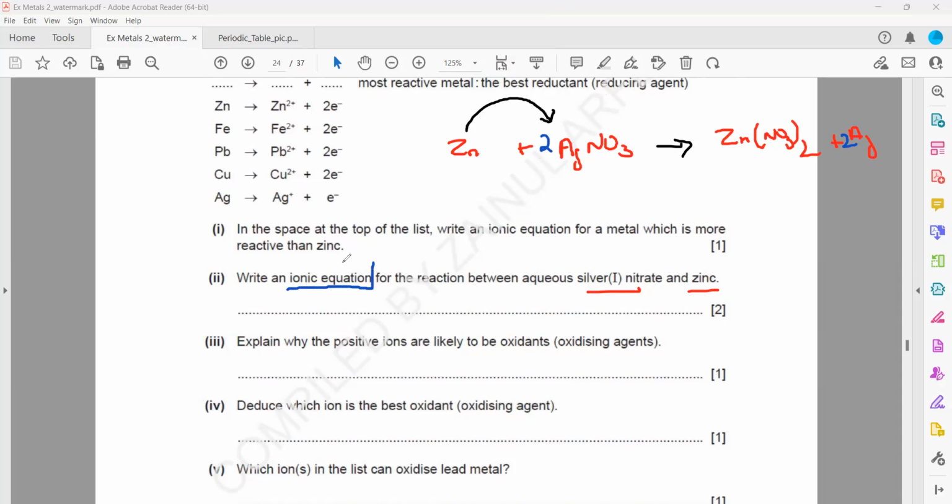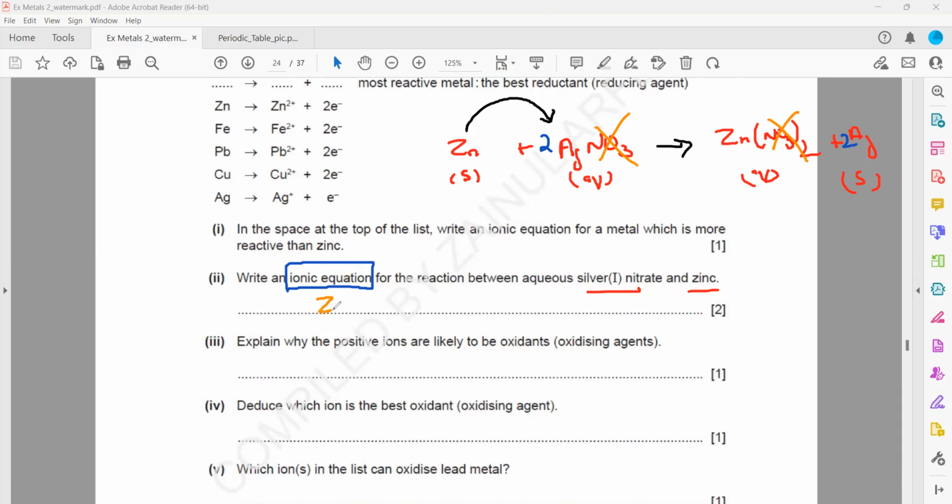They are asking for the ionic equation. In an ionic equation, solids, liquids and gases we write as they are. Zinc is solid, all nitrates are soluble, so silver nitrate is aqueous, zinc nitrate is also aqueous, and silver is solid. Then we cancel out the common ions in aqueous. So the nitrate ions cancel out on both sides. So what is the ionic equation?